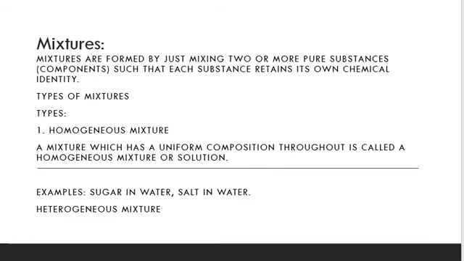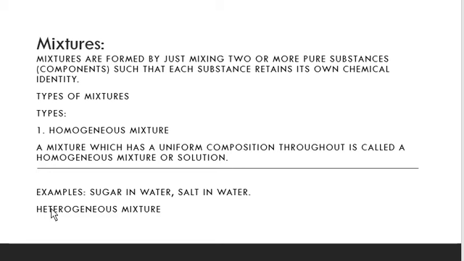Next is mixtures. Mixtures are formed by just mixing two or more substances, pure substances or components, such that each substance retains its own chemical identity. Types of mixtures. Types are homogeneous mixture. A mixture which has a uniform composition throughout is called a homogeneous mixture or solution, right? Example, sugar in water, salt in water.